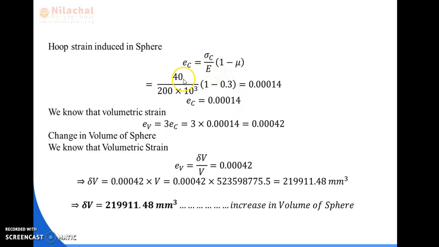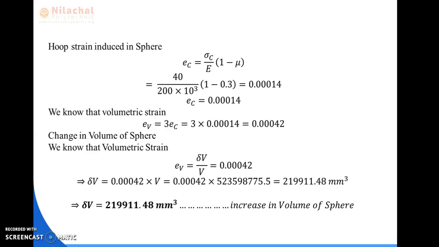Value of sigma C is 40, E is 200 into 10 to the power 3, 1 minus mu value is 0.3. So that is equal to hoop strain 0.00014. So EC is equal to 0.00014 is obtained. We know that volumetric strain EV is equal to 3 EC. So the value of EC can be multiplied with 3, and it is obtained as 0.00042.